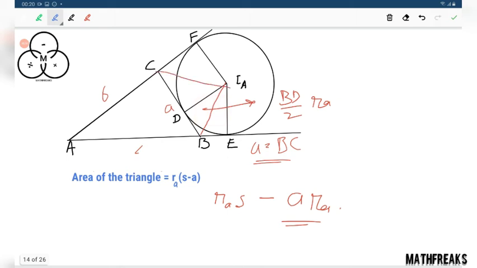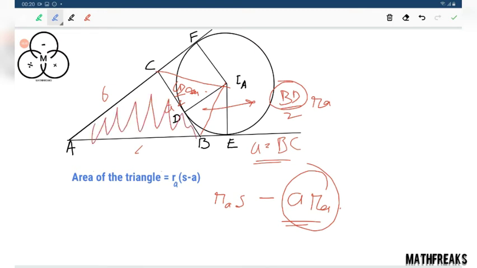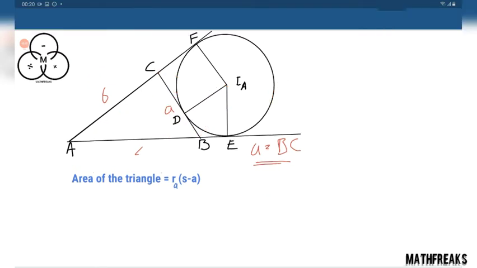Similarly, we will go for this. When we add, we will get a. This will be CD by 2 r_a. Let us add them, multiply by 2, we will get this area. So this is subtracted, we get the area of the triangle. That was the proof.